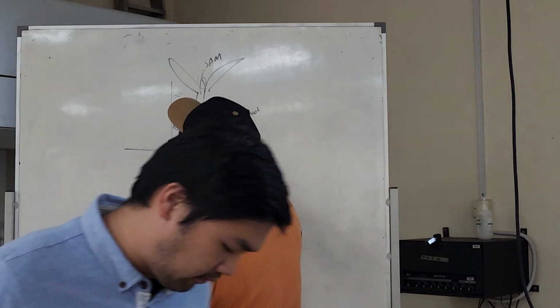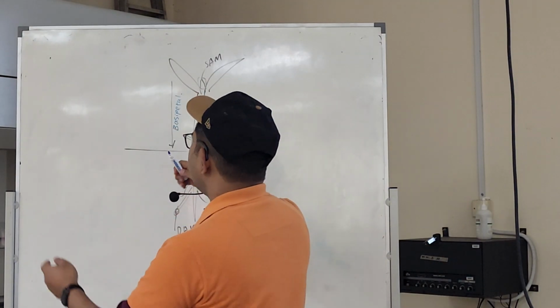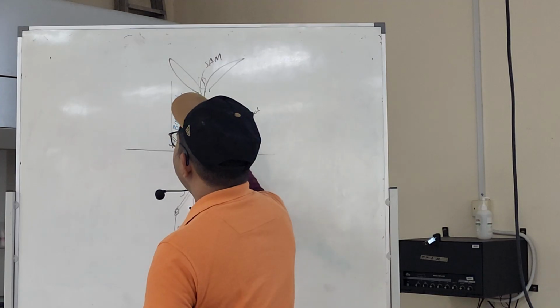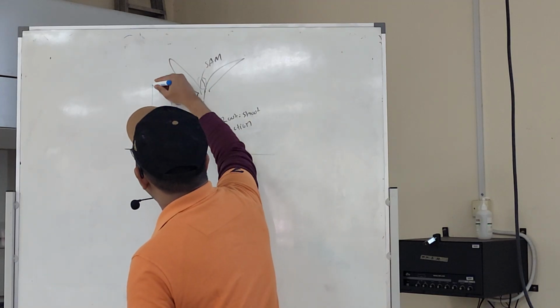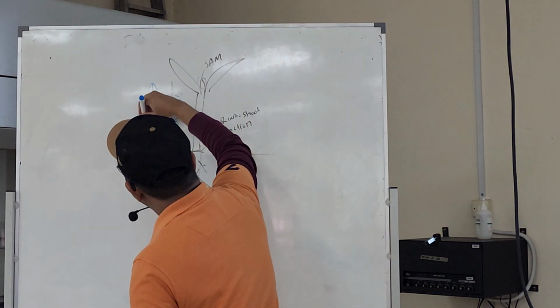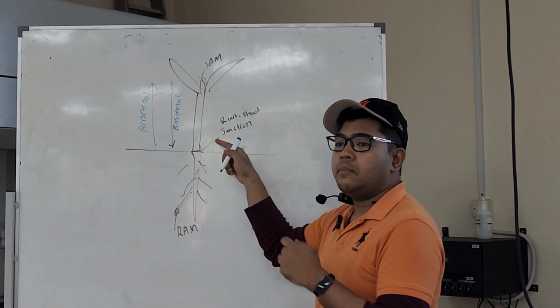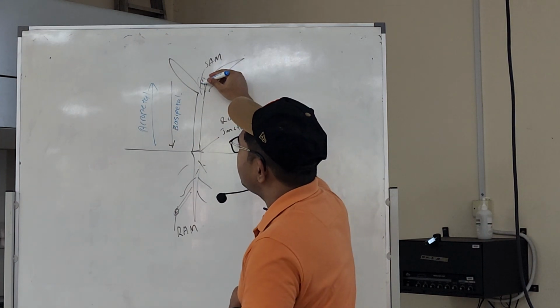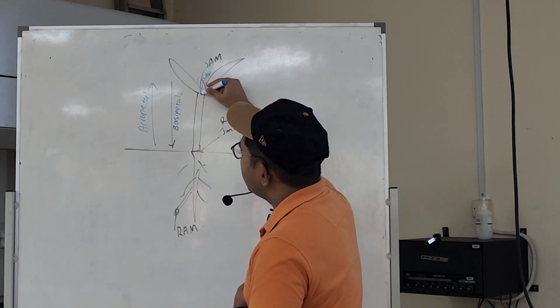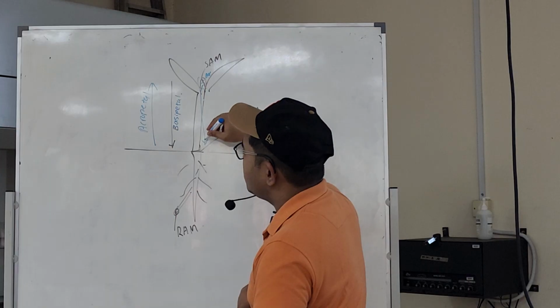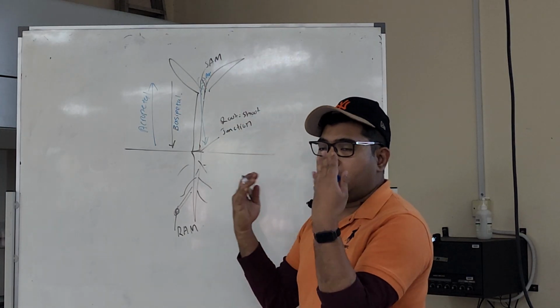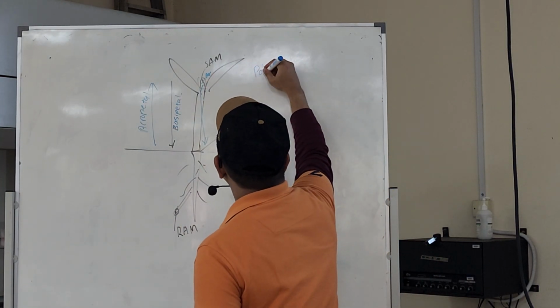But when something is traveling backwards from the base towards the top, we call it acropetal. Basipetal simply means towards the base, meaning that auxin that is produced here goes to the base. And this is the basis of polar auxin transport.